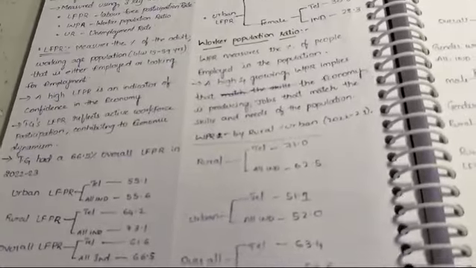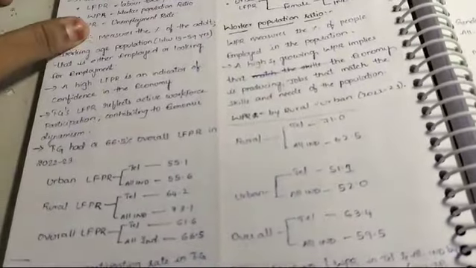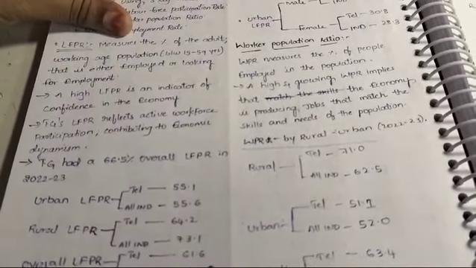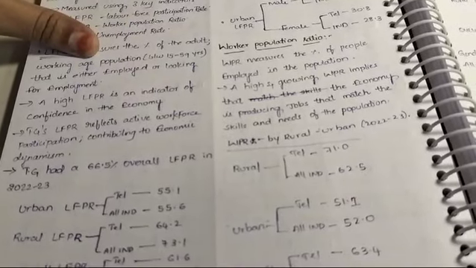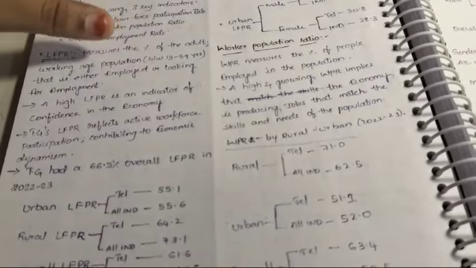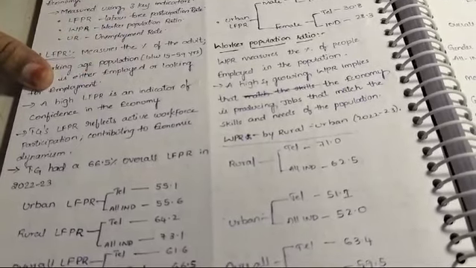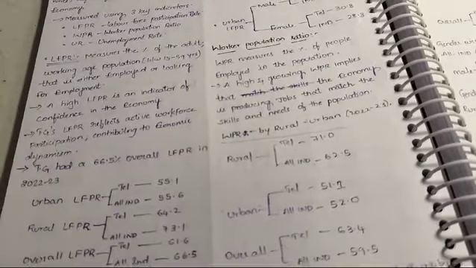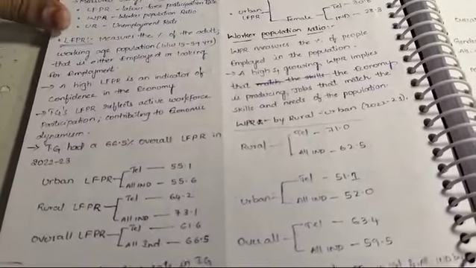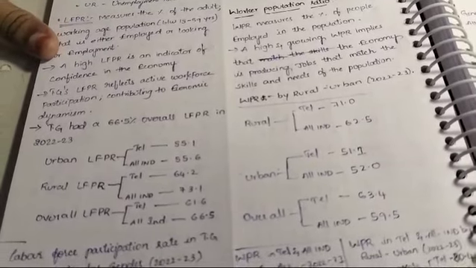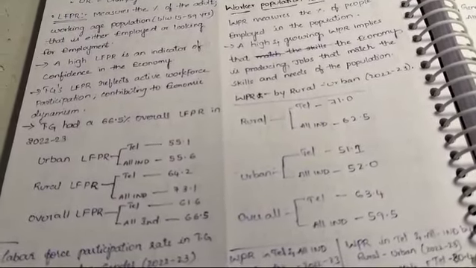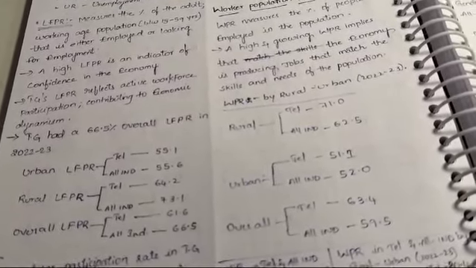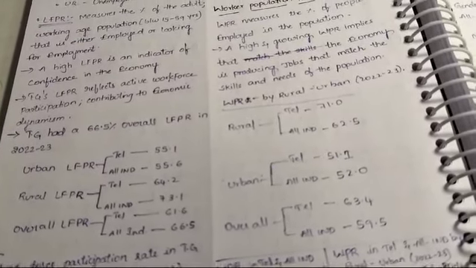Let's see what the labor force participation rate is. It measures the percentage of the adult working-age population, between 15 and 59 years, that is either employed or looking for employment. A high labor force participation rate is an indicator of confidence in the economy. When the labor force participation rate is higher, we can say that economic confidence is greater.